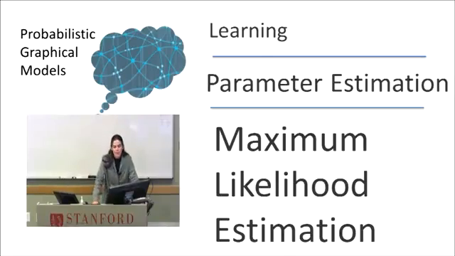We'll begin by discussing the simplest learning problem, which is that of estimating a set of parameters. And the key building block for parameter estimation is what's called maximum likelihood estimation. So we're first going to define that and then build on that in the context of more interesting problems.